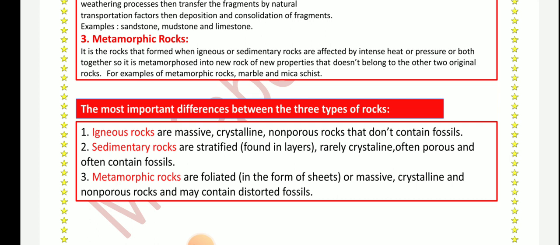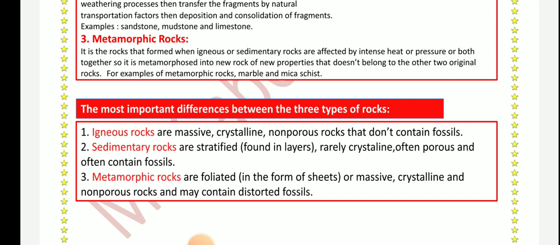But the metamorphic rocks are foliated in the form of sheets or massive, crystalline, and non-porous rocks and may contain distorted fossils. So igneous rocks are massive, non-porous. Metamorphic rocks are foliated and non-porous.